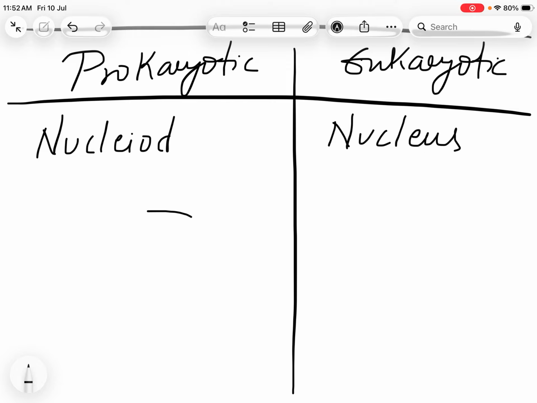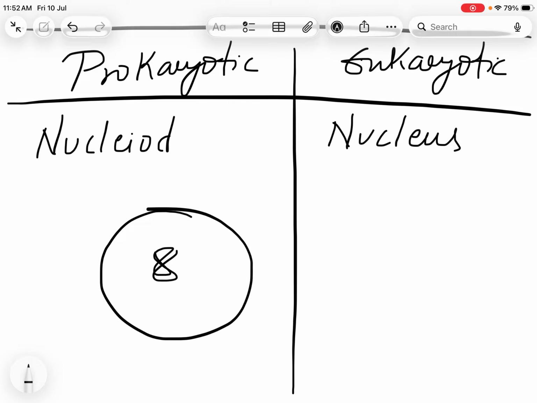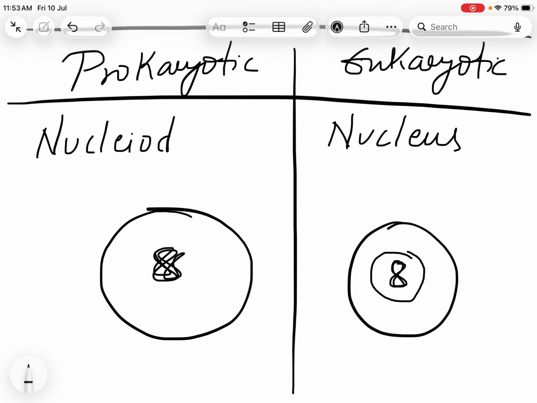Let me explain what that means. If this is the cell, this is your genetic material, and if this is the cell, this is your genetic material. So in the eukaryotic cell, genetic material is covered by a layer which we call the nuclear membrane. If you see the prokaryotic cell, the nuclear membrane won't be there. Genetic material will be freely suspended in the cytoplasm. So there is no nuclear membrane or protection. The genetic material is normally suspended in prokaryotic cells. Done. That is the first difference.